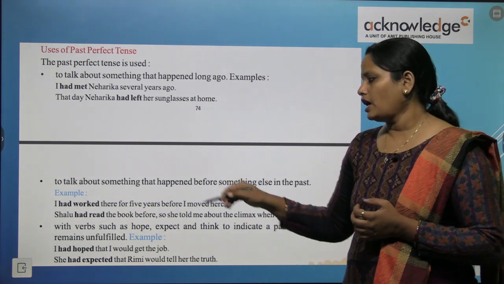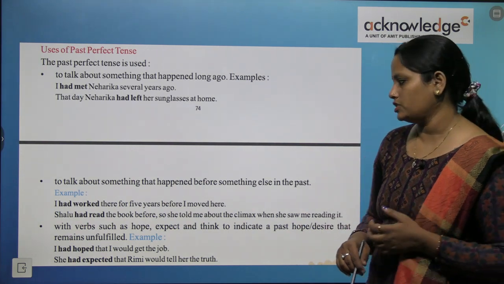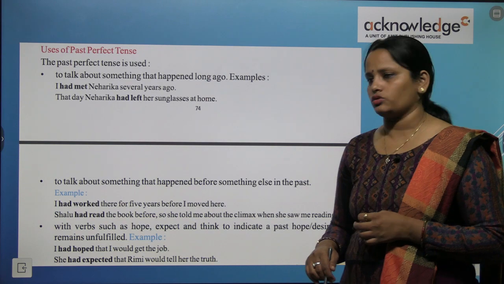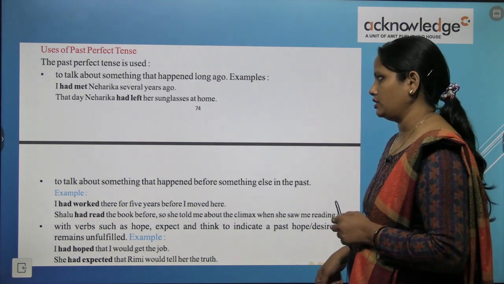Desire that remains unfulfilled, such a hope or desire that has remained unfulfilled. For example, I had hoped that I would get a job. I had hoped that I would get the job. And she had expected that Rimi would tell her the truth. She expected that Rimi would tell her the truth.